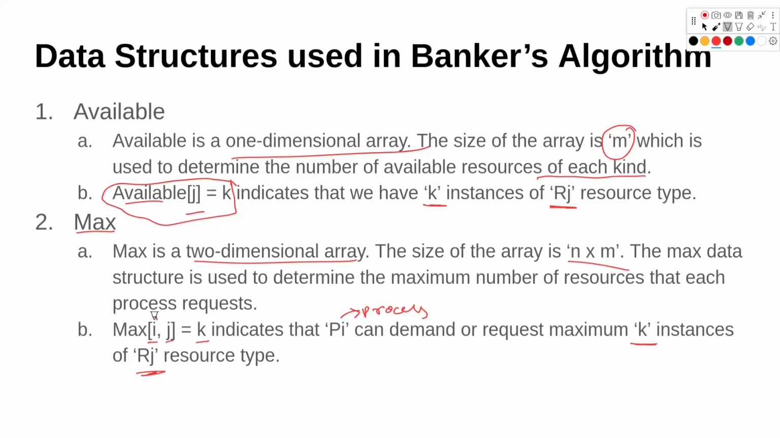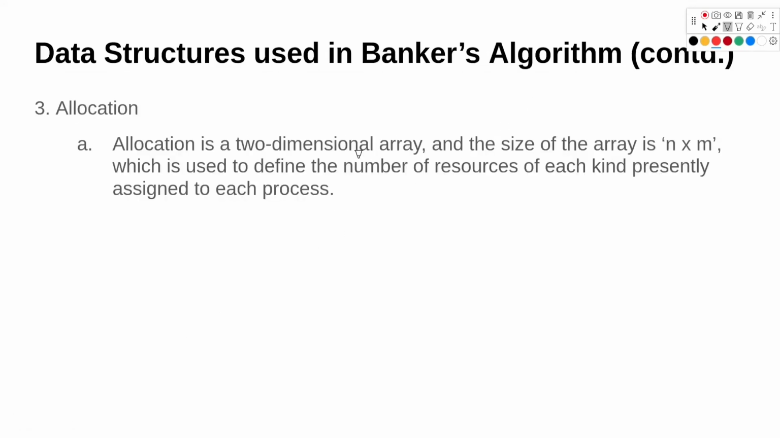So this is the process, this is the resource, and this is the maximum number of resources of type rj that can be requested. Third one is allocation. So allocation is also a two-dimensional array and the size of array is the same, n cross m, which is used to define the number of resources of each kind presently assigned to each process.